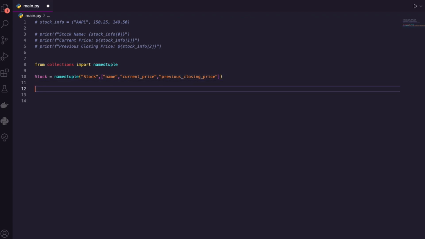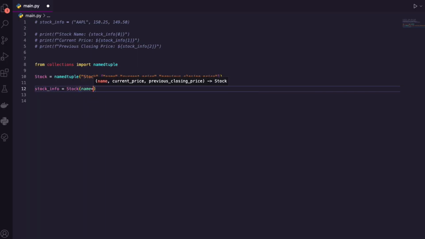Let's come down here and let's create now stock info. All right, so stock info is like an object. What's the class? Well, Stock. It's not really a class, it's a named tuple. Inside here, it even tells me. I'm going to say name equals. Okay, what's the name? Apple. That's just what we had before.